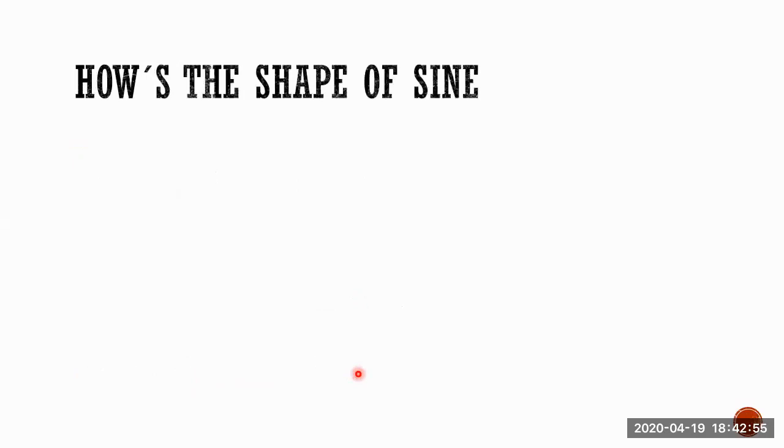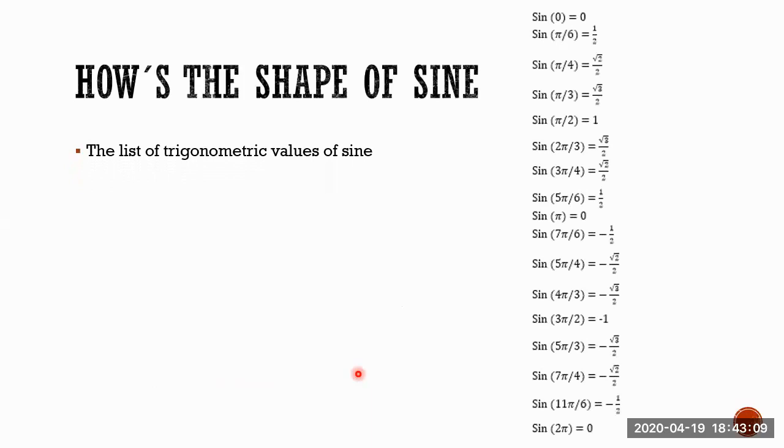Okay, how's the shape of sine? And keep a lot of attention in this part because you're gonna do something similar with cosine. This is gonna be part of your investigation. You're gonna do it in this way. So we need the list of trigonometric values. Here we have it. Once we have this, we need to analyze what happened with each of these values.